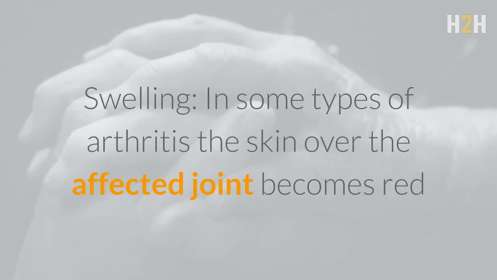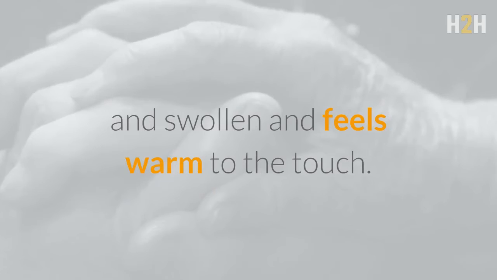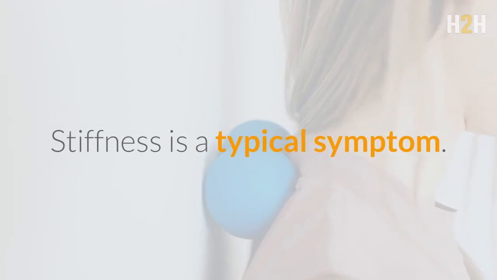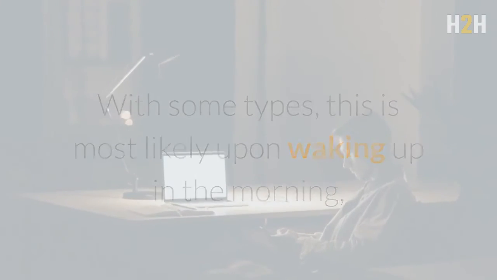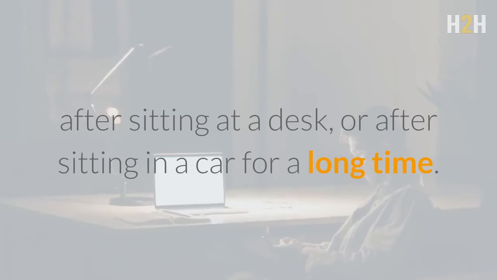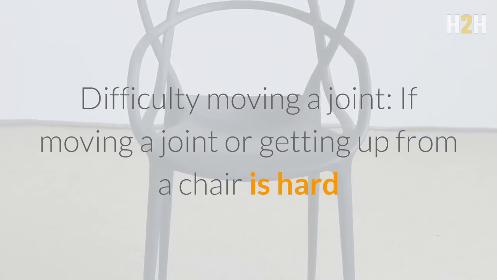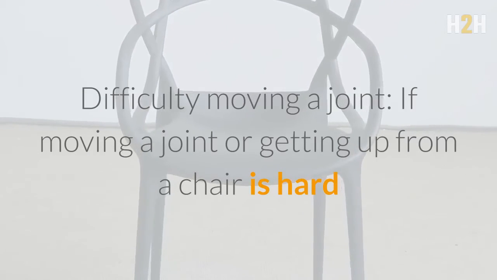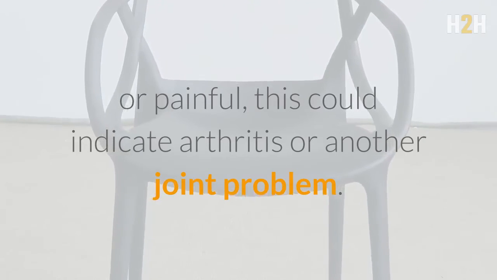Swelling. In some types of arthritis, the skin over the affected joint becomes red and swollen and feels warm to the touch. Stiffness. Stiffness is a typical symptom. With some types, this is most likely upon waking up in the morning, after sitting at a desk, or after sitting in a car for a long time. With other types, stiffness may occur after exercise, or it may be persistent. Difficulty moving a joint. If moving a joint or getting up from a chair is hard or painful, this could indicate arthritis or another joint problem.